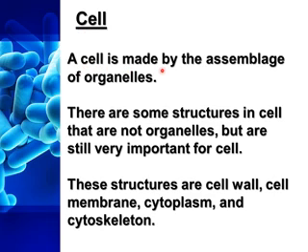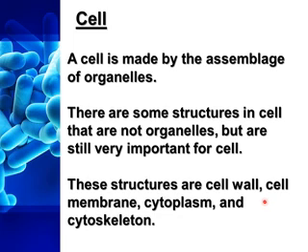A cell is made by the assemblage of organelles. So a cell is a structural and functional unit of living organisms, and it contains a large number of organelles. There are some structures in the cells that are not organelles but are still very important for the cells. These structures are cell wall, cell membrane, cytoplasm and cytoskeleton.